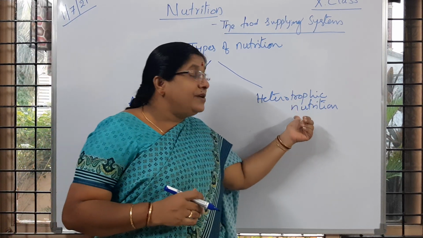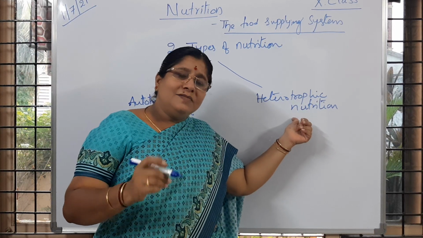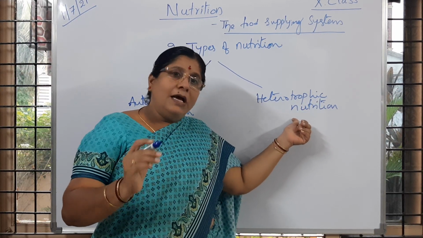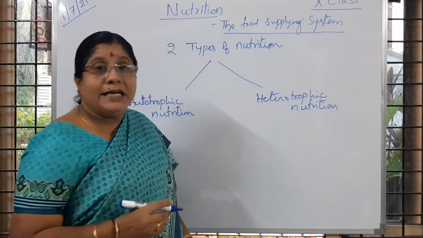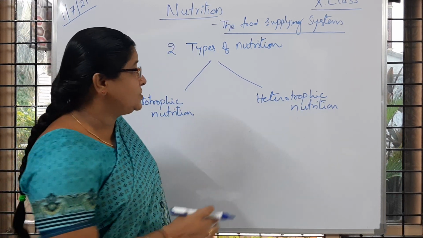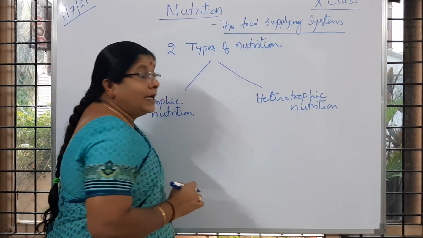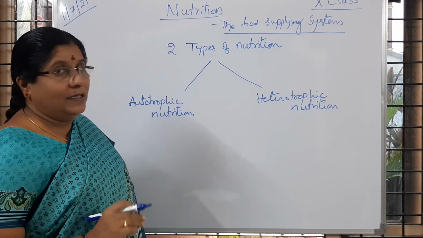In heterotrophic nutrition, what is happening? The organisms cannot prepare their own food. Apart from that, they have to depend on other organisms for an energy source, that is for food. That type of nutrition is called heterotrophic nutrition. Is it clear to you?